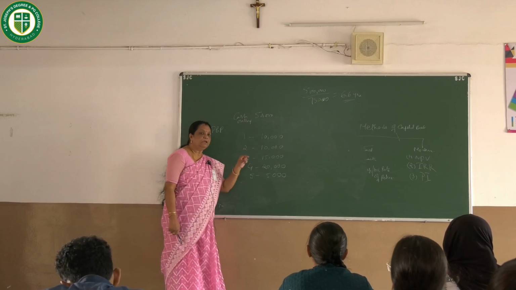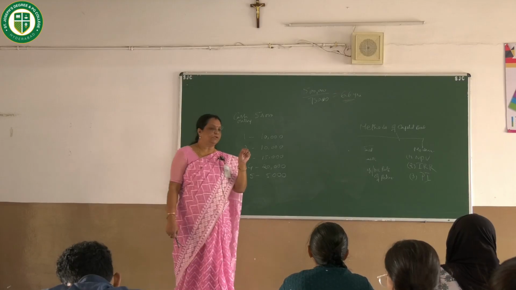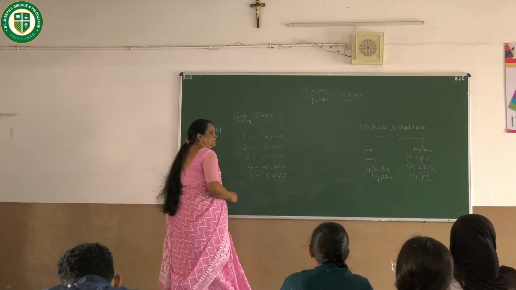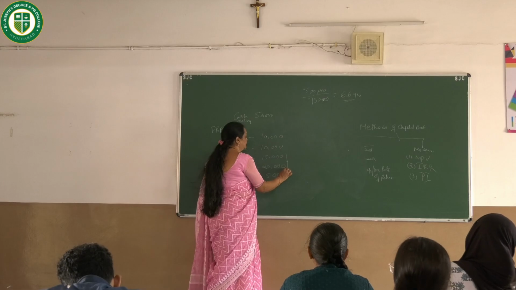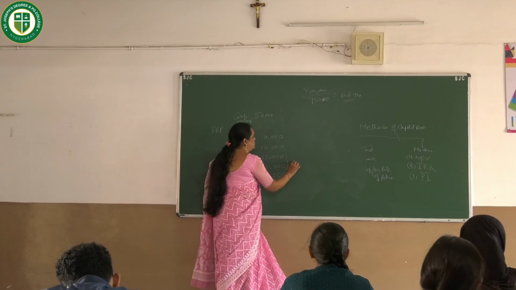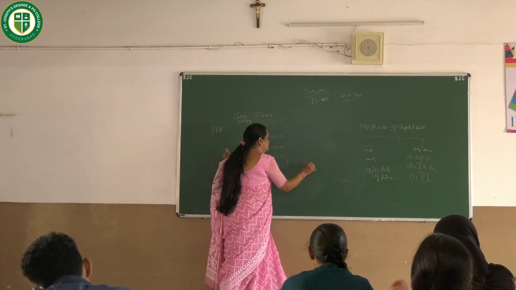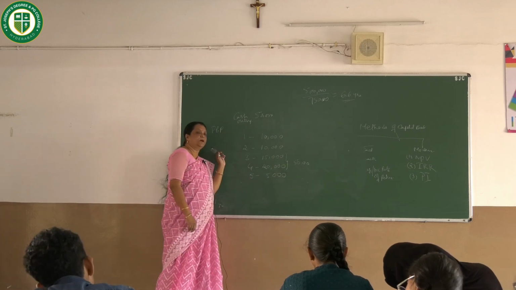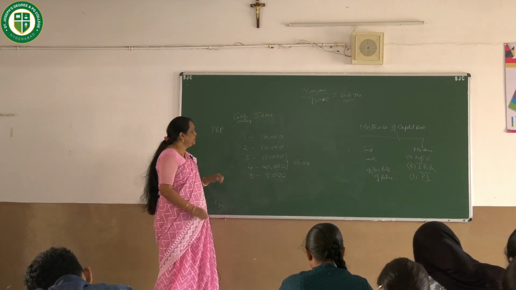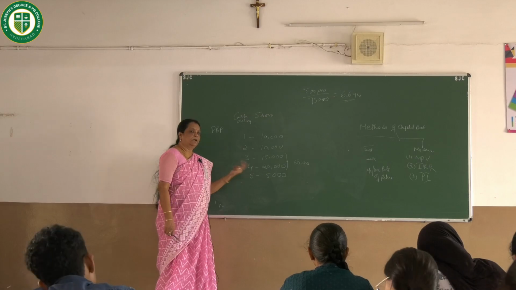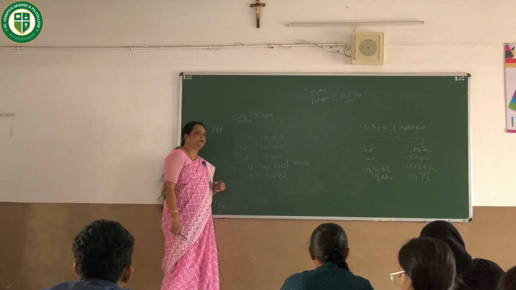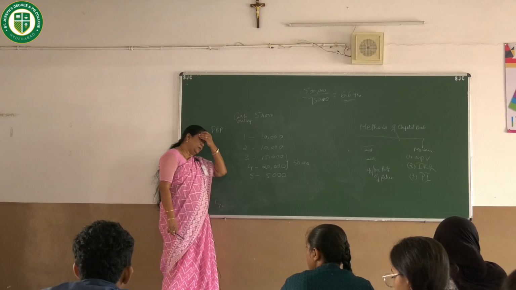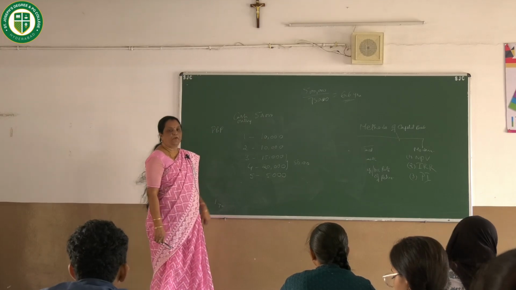But exactly the number of months you have to calculate. How do we calculate? What is the difference here? You still have to recover 5,000. 50,000 minus 45,000 is 5,000.